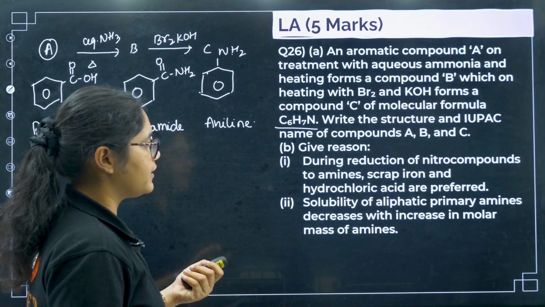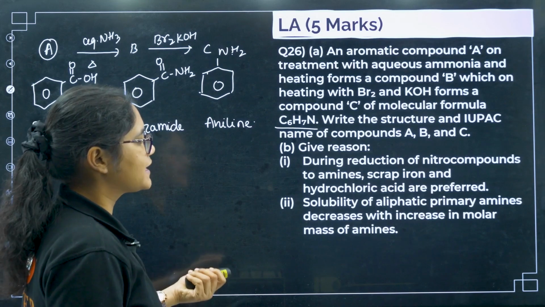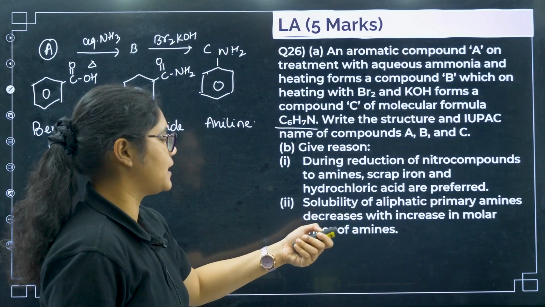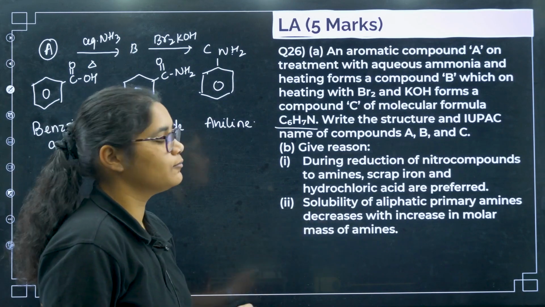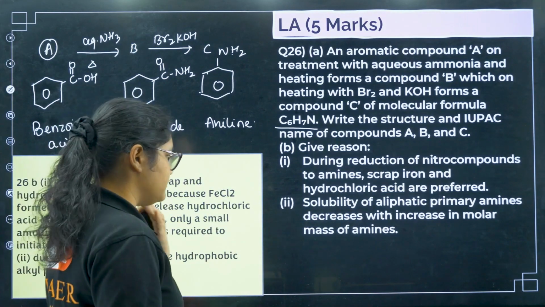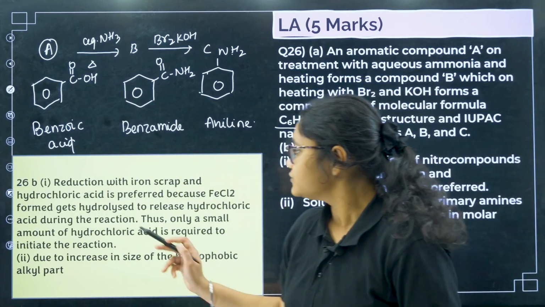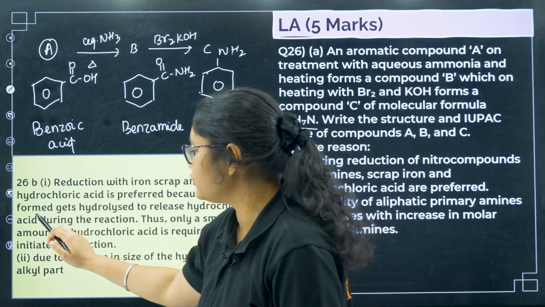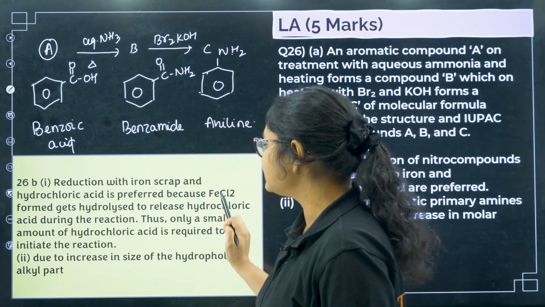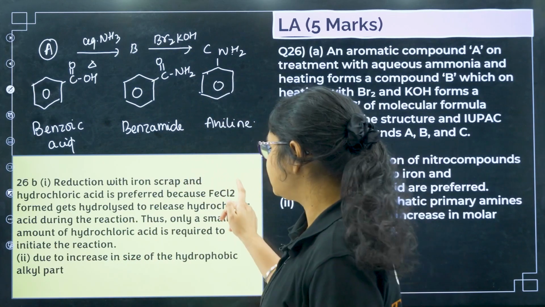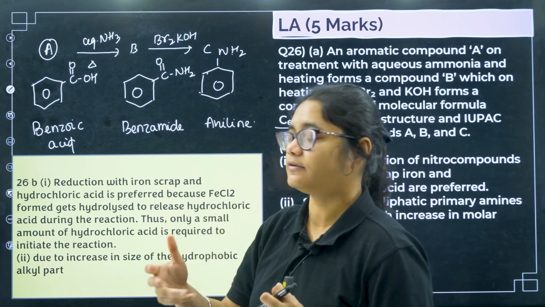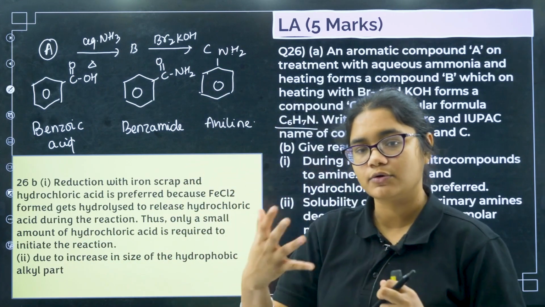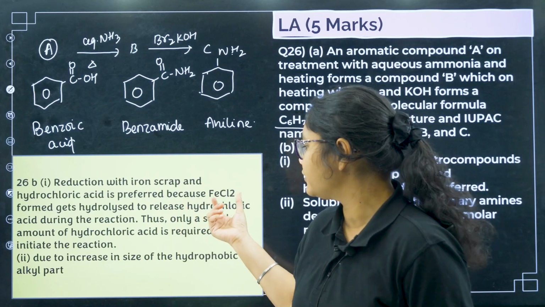Next, give reason. During the reduction of nitro compounds to amines, scrap iron and hydrochloric acid are preferred. Solubility of aliphatic primary amines decreases with the increase in the molar mass of the amines. So first of all, why do we use scrap iron? Reduction with scrap iron and hydrochloric acid is preferred because the FeCl2 formed gets hydrolyzed to release hydrochloric acid during the reaction. So FeCl2 is formed, and again this one gets hydrolyzed to give you HCl.